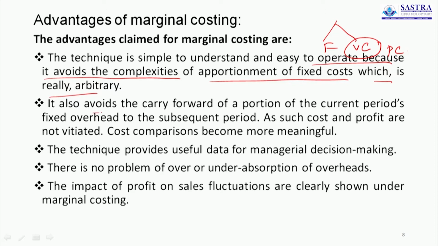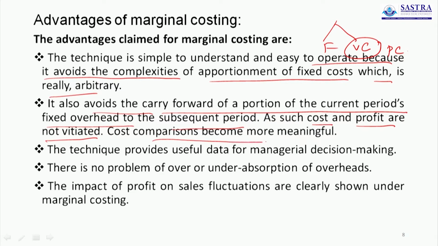It also avoids the carry forward of a portion of the current period's fixed overhead to the subsequent period. Here we cannot carry forward any portion of fixed overhead to the subsequent period; we take the whole amount for the computation of profit. So it is charged against the contribution. As such, cost and profit are not distorted, because fixed cost cannot affect the profit; it is charged against the contribution.